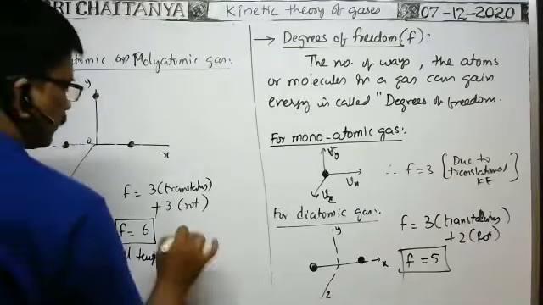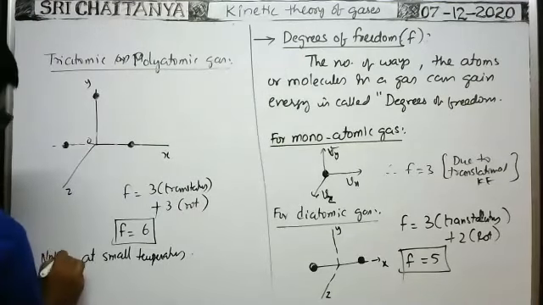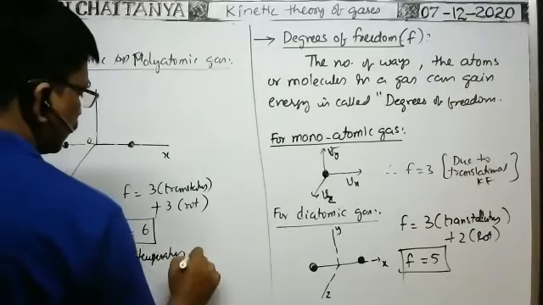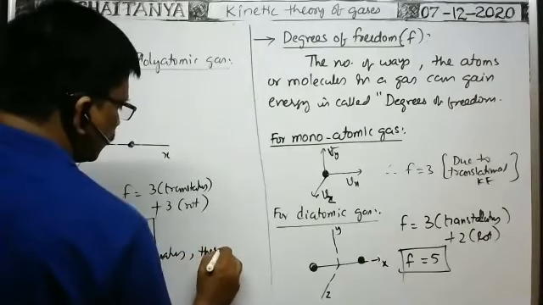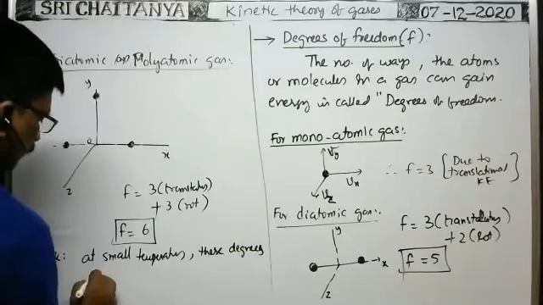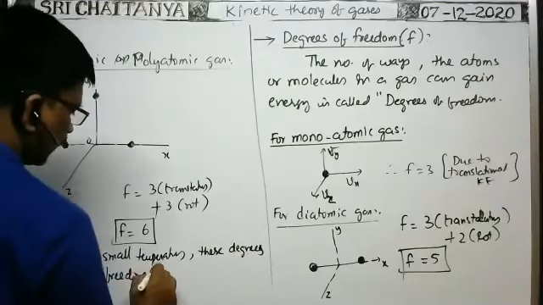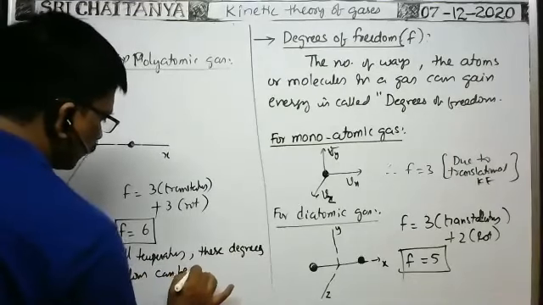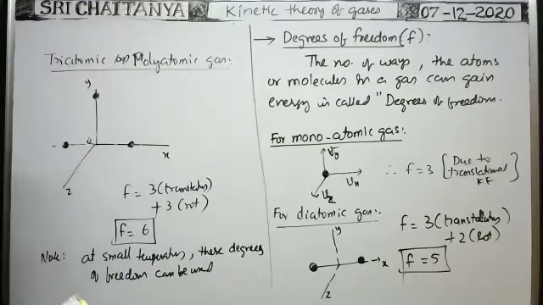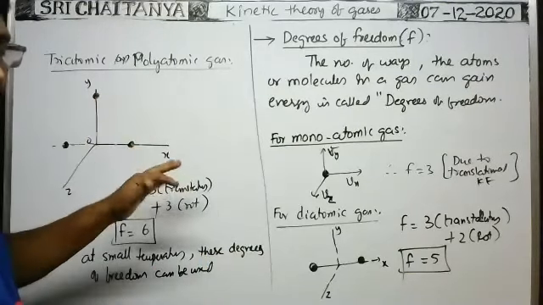Note, at small temperatures these degrees of freedom can be used. Suppose at high temperature the molecules split into atoms. That's why degrees of freedom may be changed.